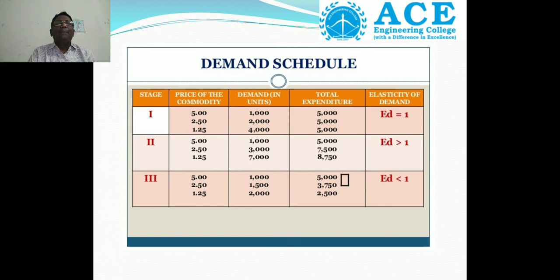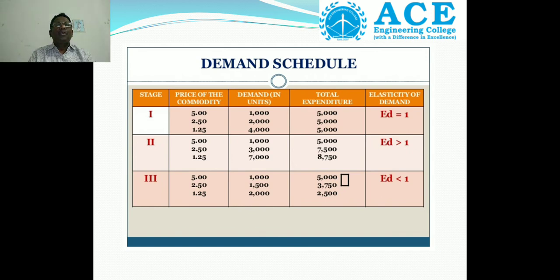When the price of the commodity is reduced from 5 rupees to 2 rupees 50 paisa, the quantity demanded increases to 2,000 units, earlier 1,000. But the total expenditure is not changed; earlier it was 5,000, now it is also 5,000.